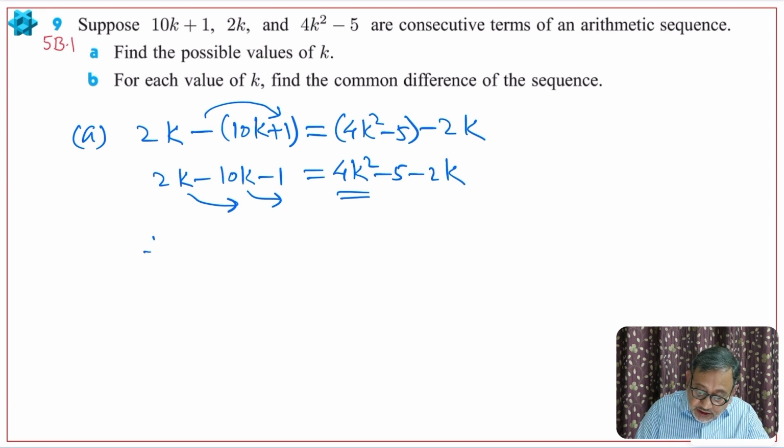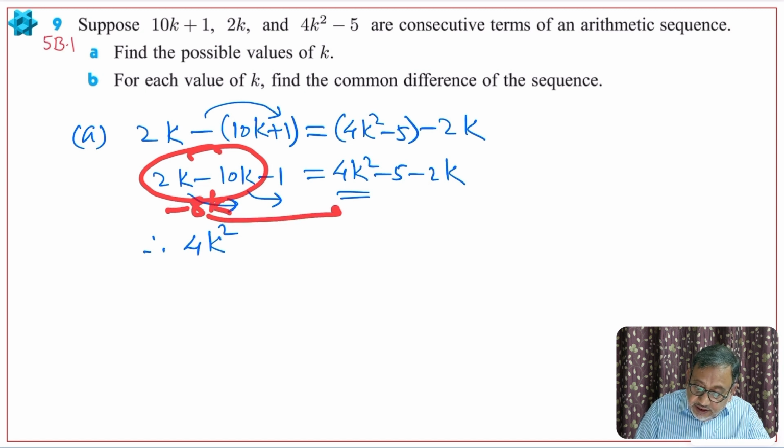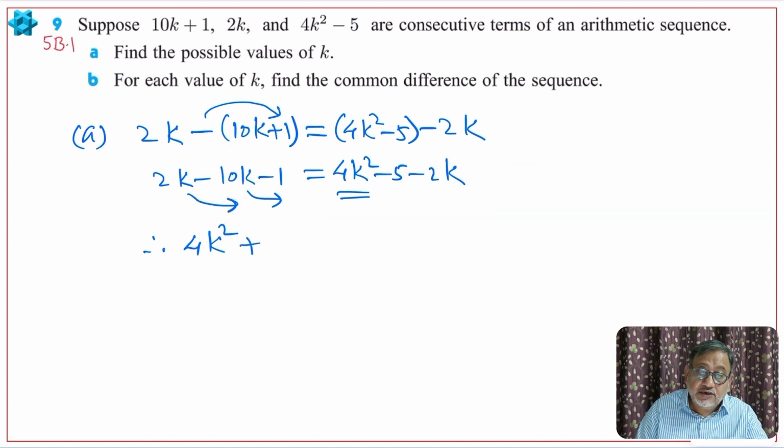So 4k square, okay, and minus, look here, these two together give you minus 8k. When I take it there, it will be plus 8k. So 2k minus 2k plus 8k will give me 6k on the left hand side. I am going to write that on the right hand side, of course.